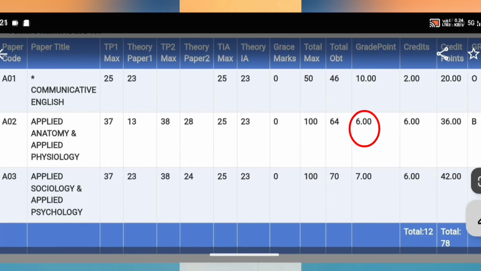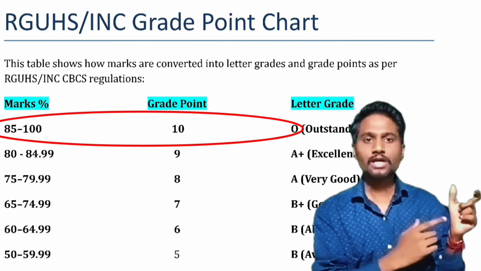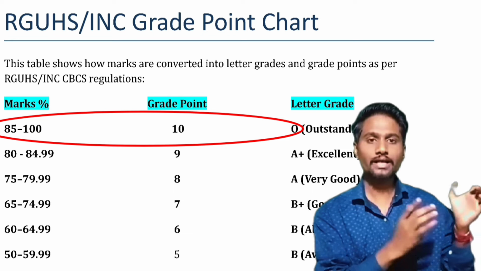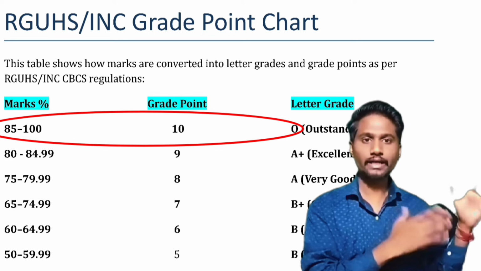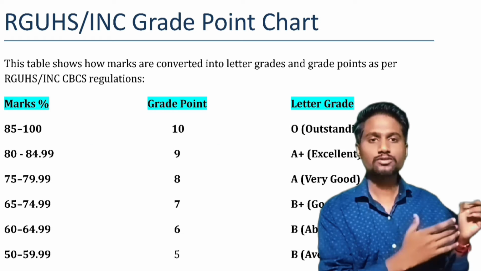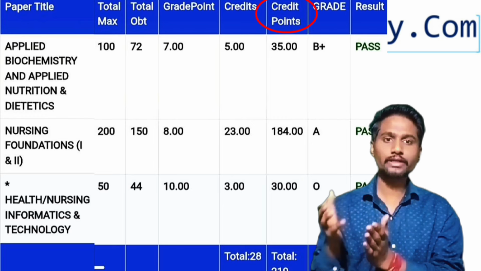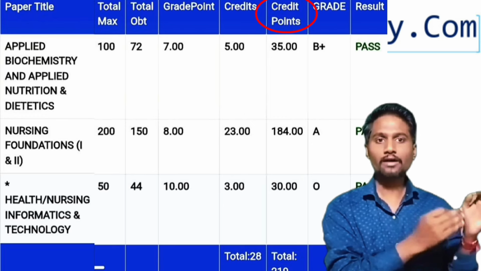So here is 6 grade point. If you have scored 90 to 100 marks in a subject, that will be 10 grade points. As we can see, this is a list, and this is important for calculating credit points. To calculate credit points, we have a formula, that is